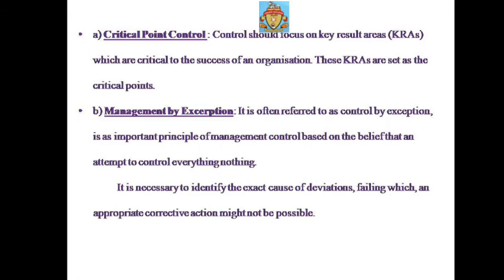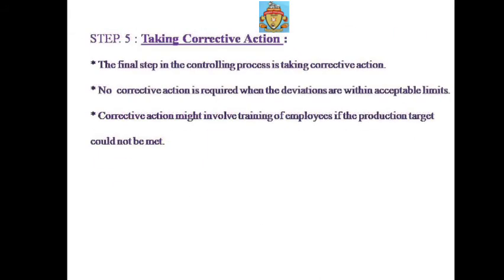Next, the last step, that is the fifth step, taking corrective action. After analyzing the deviations and identifying them, in the last step you are going to make the correction of those deviations. So the final step in the controlling process is taking corrective action.